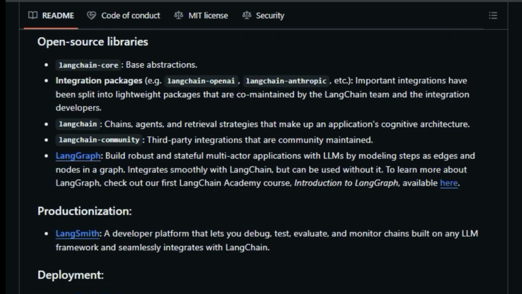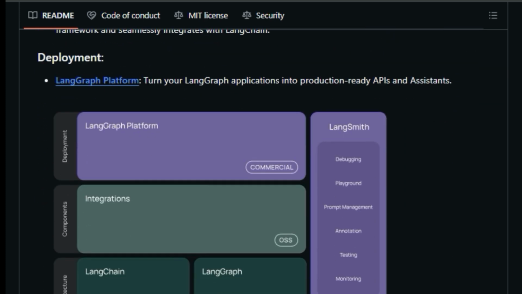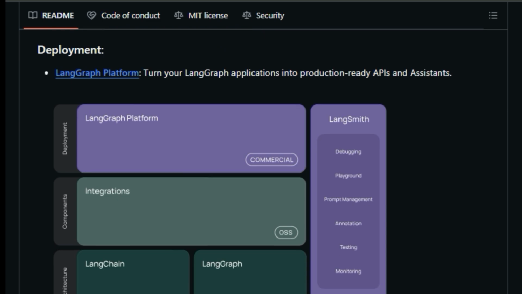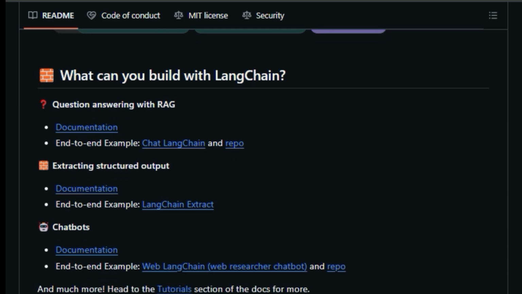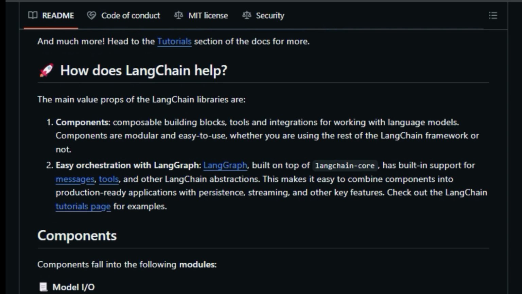LangChain also has a strong emphasis on productionization. LangSmith, a developer platform, allows you to debug, test, evaluate, and monitor chains that you build with any LLM framework, and integrates well with LangChain. This lets you constantly optimize and deploy applications with confidence. You can even turn your LangGraph applications into production-ready APIs and assistants through the LangGraph platform.